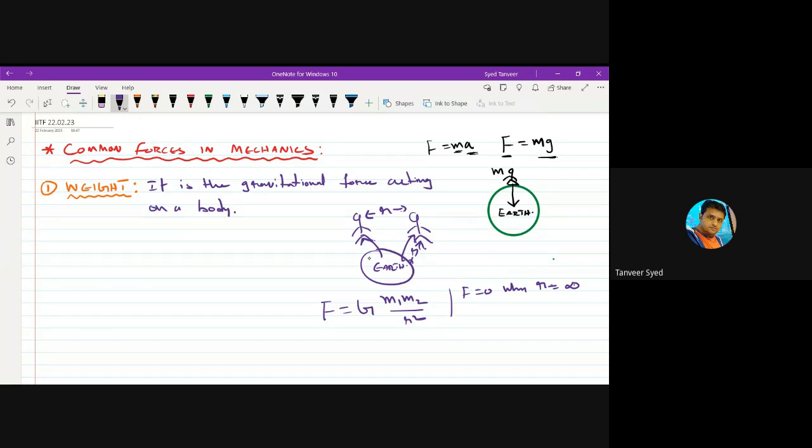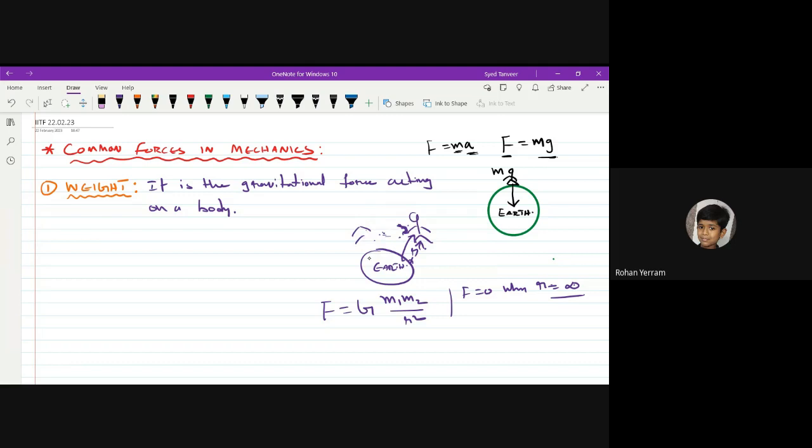Due to all these forces, as their magnitude will be much larger than the gravitational force between these two astronauts, they will not stick together. If you imagine a situation where there is nothing near them, they are very far away in space, let us say at a distance of infinity, then if you leave them like that, they will slowly come close and stick together.